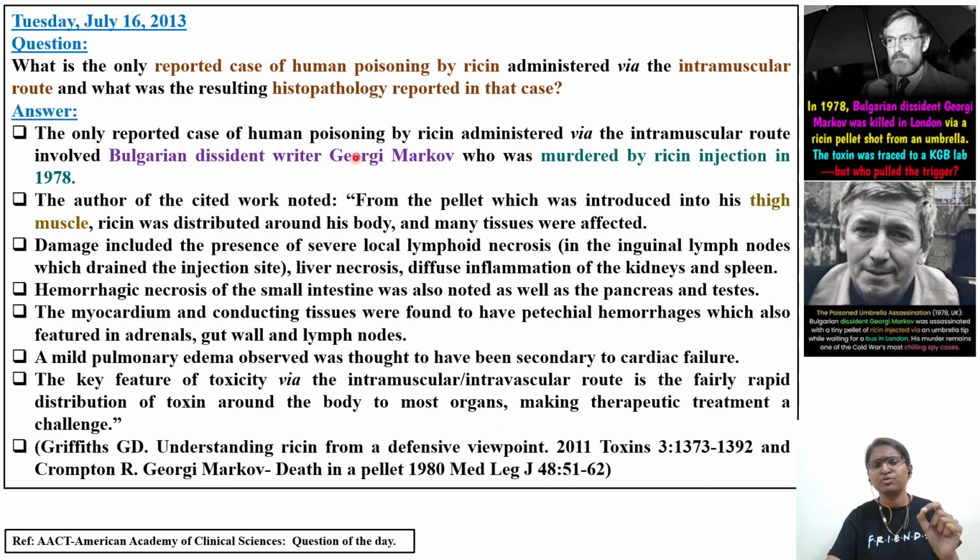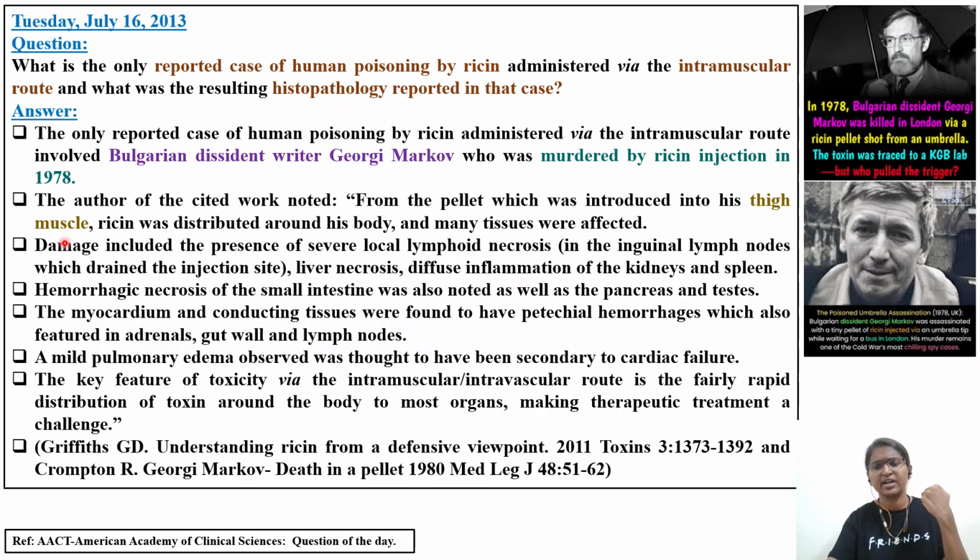The only reported case of human poisoning by ricin administered via the intramuscular route involved the Bulgarian dissident writer Georgi Markov, who was murdered by ricin injection in 1978 in London. The platinum pellet I told you about was introduced into his thigh muscle.